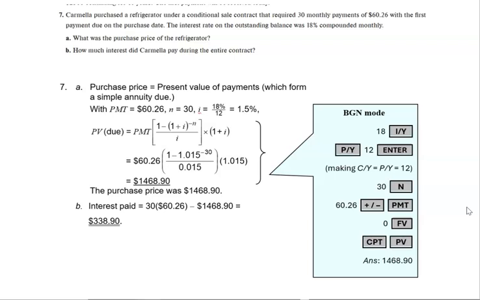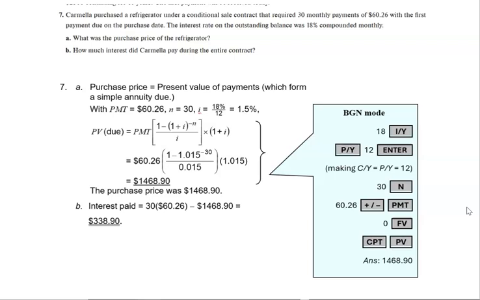So it's a PMT. At the end of all this, the future value is going to be 0. So we need to compute the present value. And that works out to a purchase price for the refrigerator of $1,468.90. How much interest did Carmela pay during the entire contract?